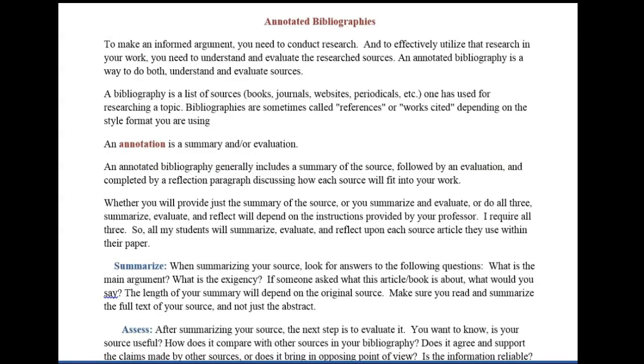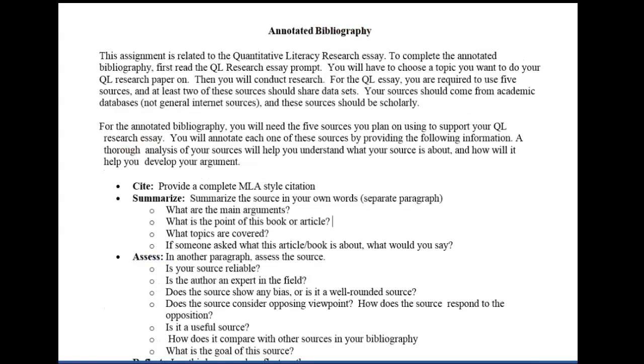A bibliography is a list of sources, articles, journals, websites, etc. you use for researching your topic. And an annotation is a summary and/or evaluation of those sources. An annotated bibliography generally includes a summary of the source, followed by an evaluation and completed by a reflection paragraph discussing how each source will fit into your work. In all, you have to annotate 5 sources for this assignment, and as the QL essay assignment requires, 2 of these sources should share numeric data sets.